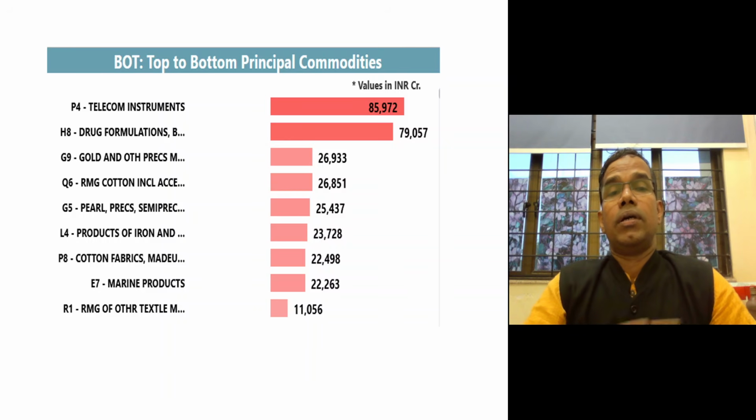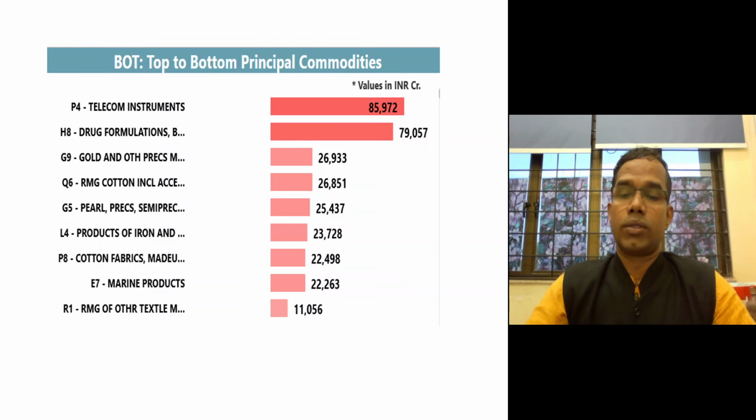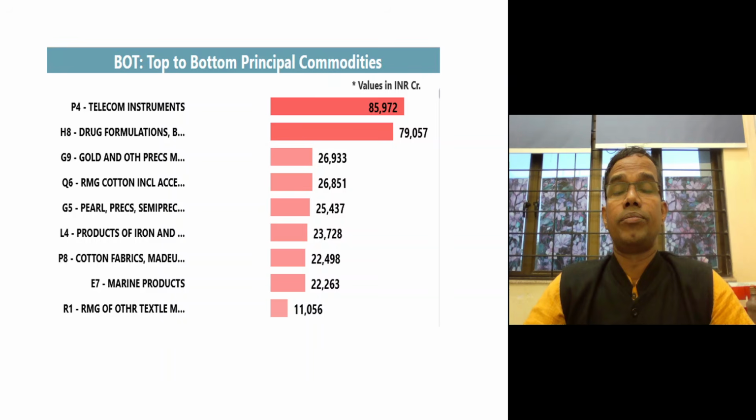And if you see the trade deficit, BOT is balance of trade. We have a lot of trade surplus in these sectors. That means whatever we are exporting in telecom instruments and whatever we are importing, we are a net exporter in the telecom sector. Drug formulation, we are net exporter. Gold, we are net exporter. Cotton, pearl, products of iron, cotton and textile, marine products, we are net exporter to America.